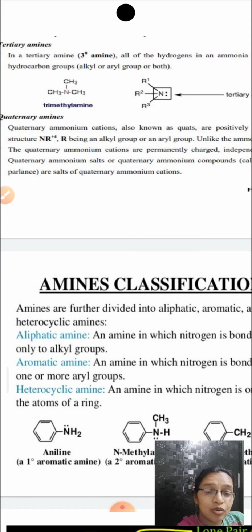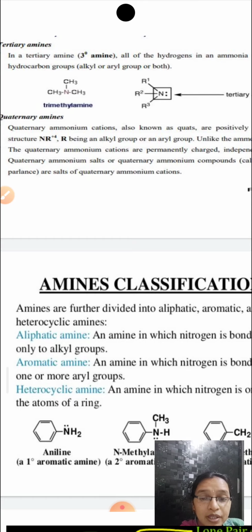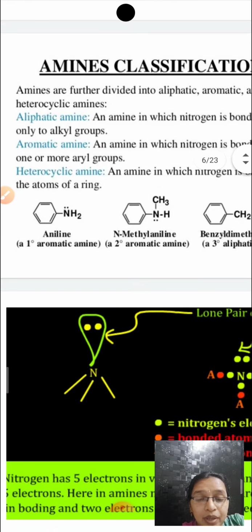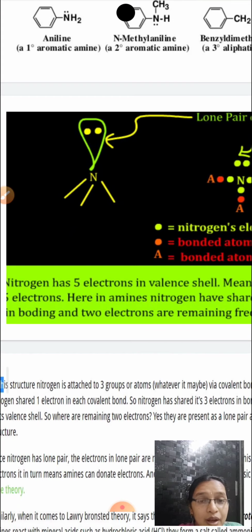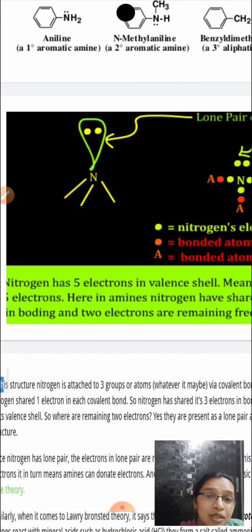In aromatic amines, nitrogen is directly connected to the aromatic ring system. Examples are aniline, N-methylaniline, and N,N-dimethylaniline. Now coming to the basicity of amines. Today our main topic is only the basicity of amines. Before going into it, you have to have a clear idea about the structure of amines.